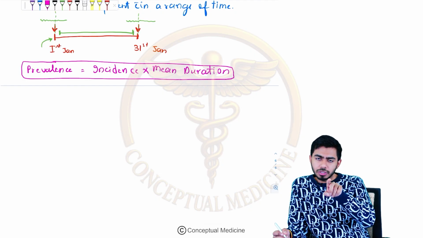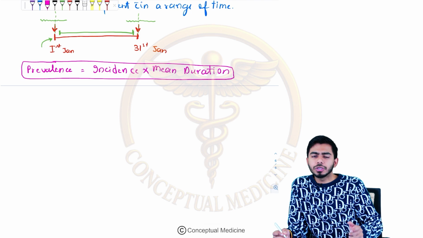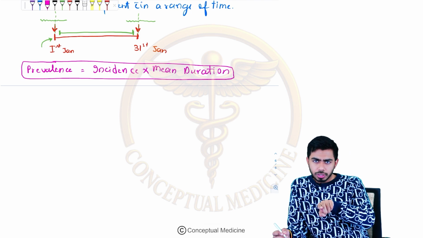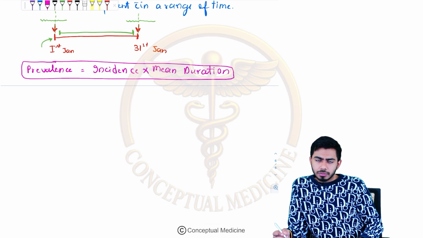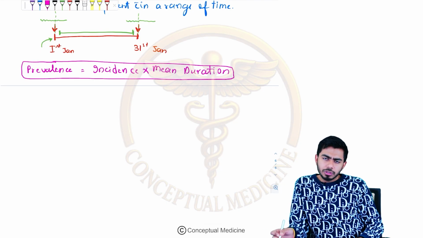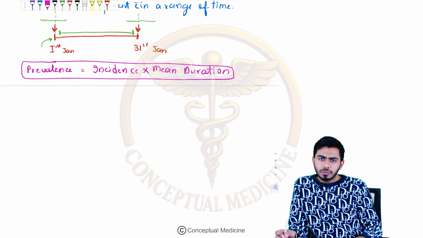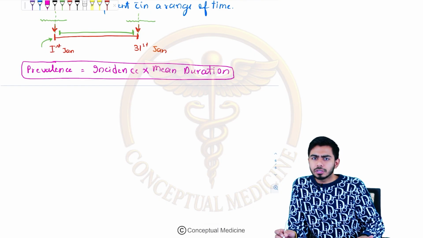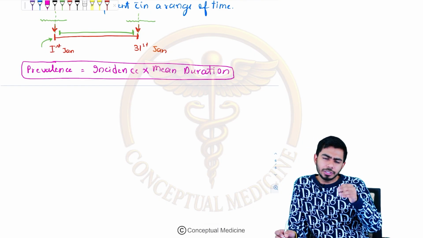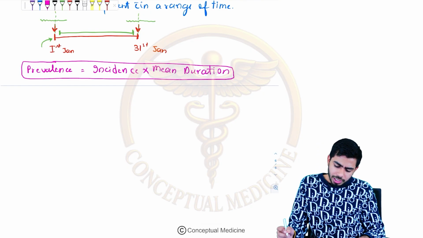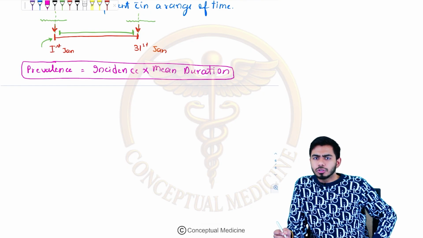If they ask you the prevalence, then 8 per 1000 multiplied by 2 years, which they have talked about in the MCQ. So 8 per 1000 multiplied by 2, whatever the answer is, that will be your prevalence. I just gave an example. These kinds of questions they might ask you, so in that case you might use this formula.